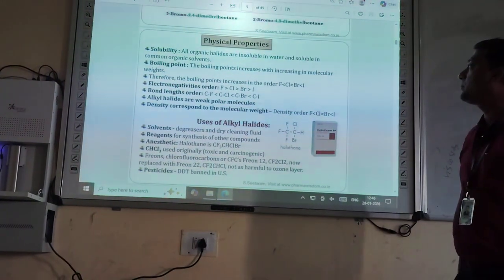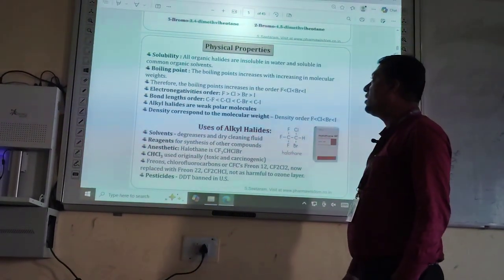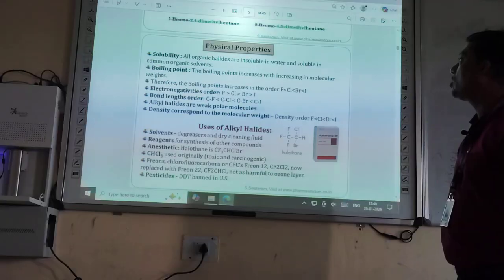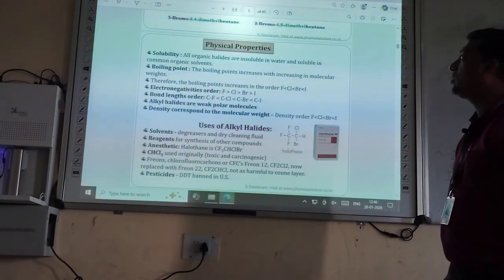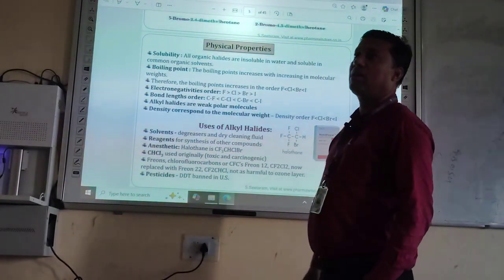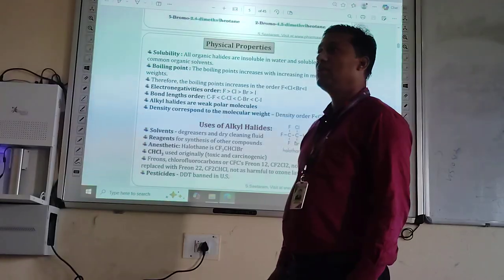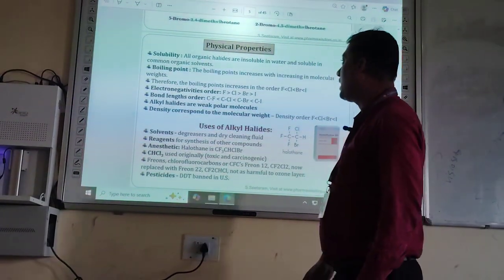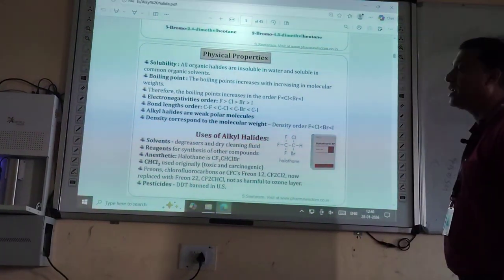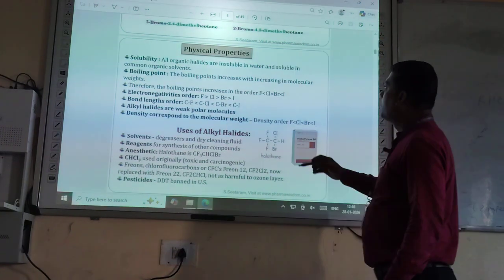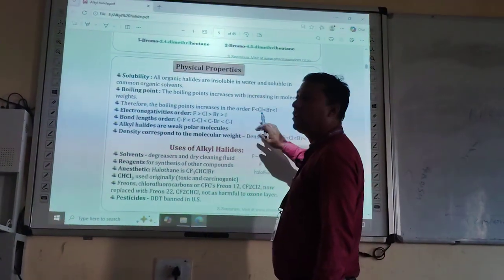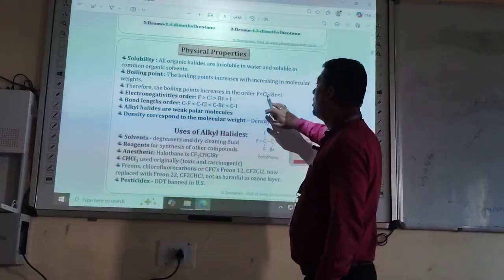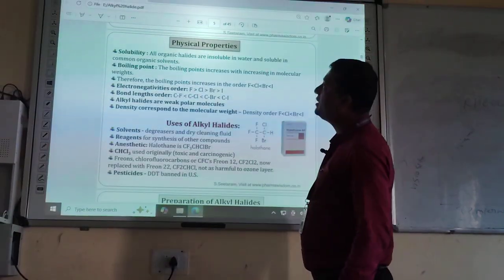Then physical properties. First, solubility. All organic halides are insoluble in water and soluble in common organic solvents. All types of alkyl halides are insoluble in water, but soluble in organic solvents like chloroform and acetone. Then boiling point.